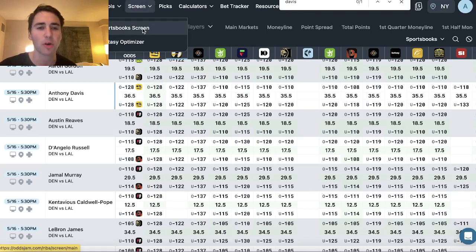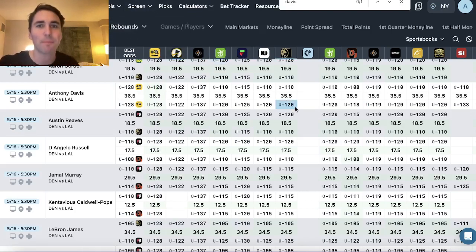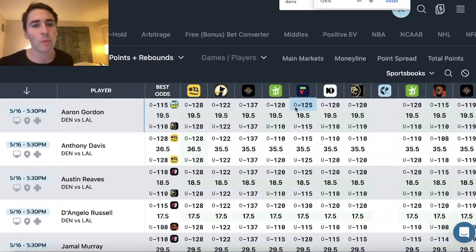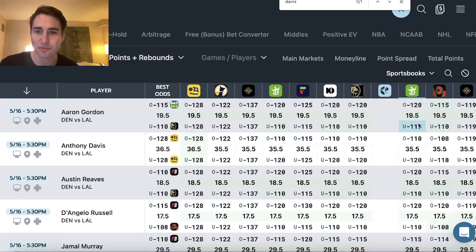So this is called the Sportsbook screen, and it's a pretty simple tool, right? It just shows you value in the market where every sportsbook is setting their lines. And what you're going to notice is if we zoom in, for Aaron Gordon, there's no discrepancies, right? Every sportsbook has his odds roughly the same at 19.5 points plus rebounds. ParlayPlay, Underdog, PrizePicks, all at 19.5, no value.